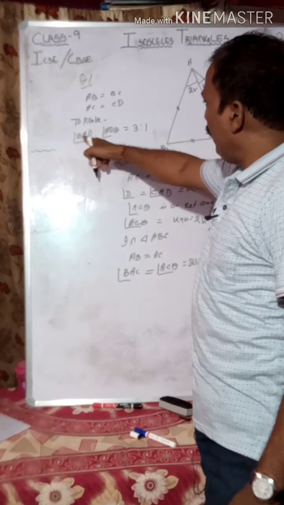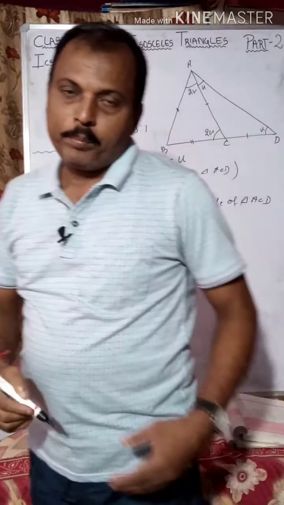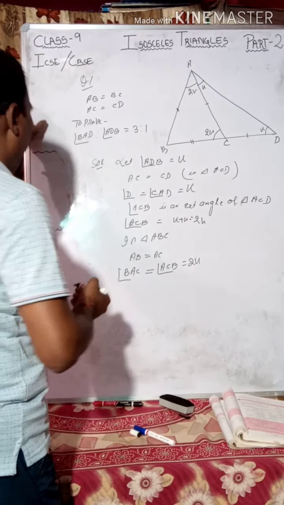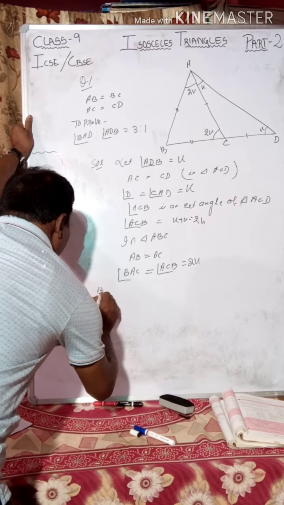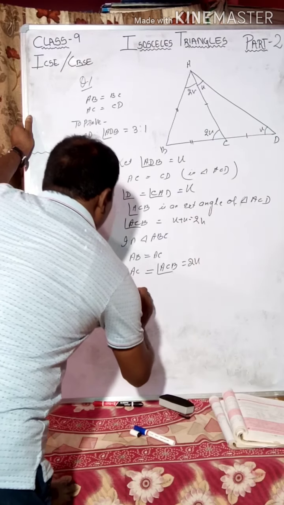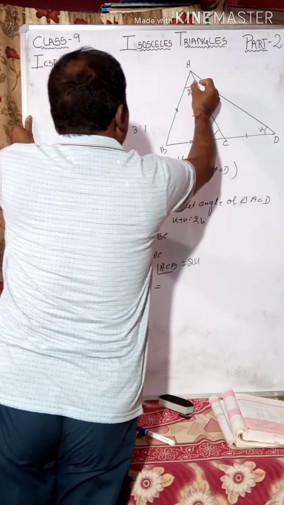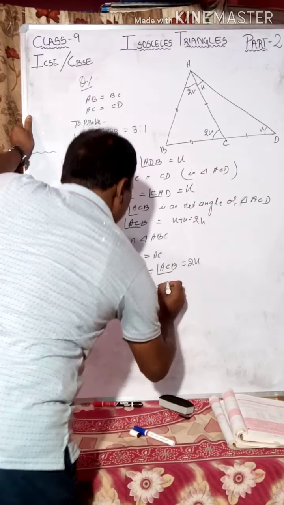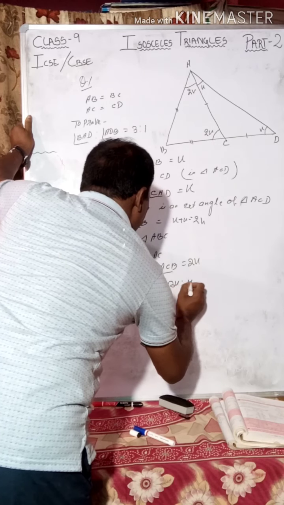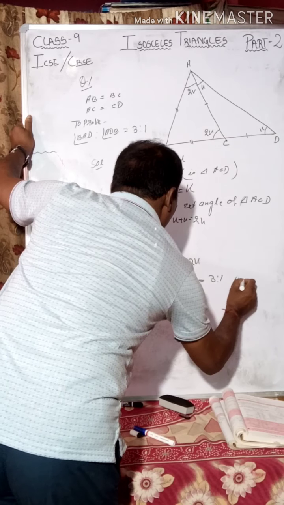So now BAD is to ADB is 3:1. Now take the ratio. Angle BAD is to angle ADB, that is equal to angle BAD, 2x plus x, 3x, is to x, x cancels, that is equal to 3 is to 1, which is the proof.